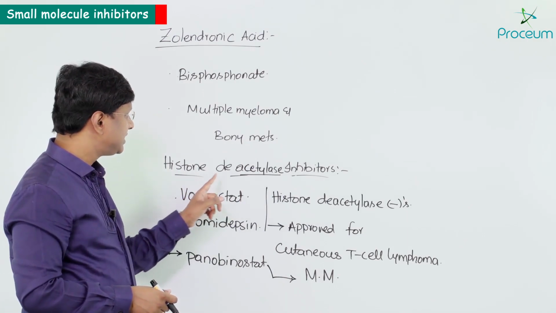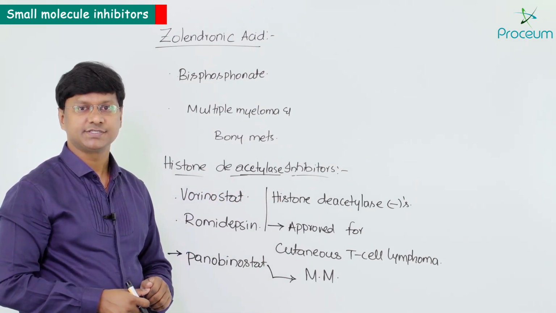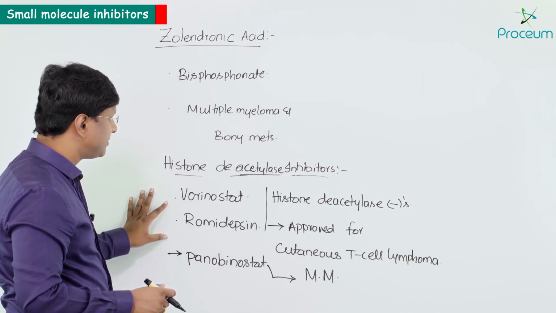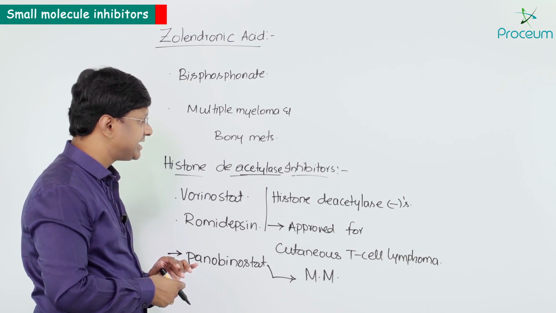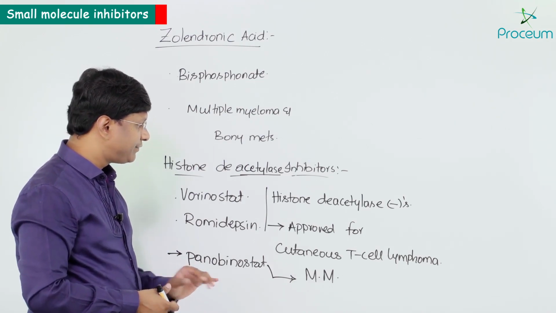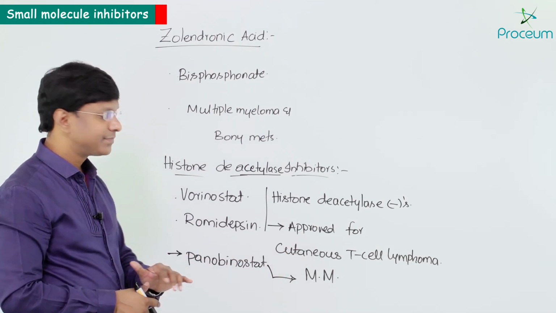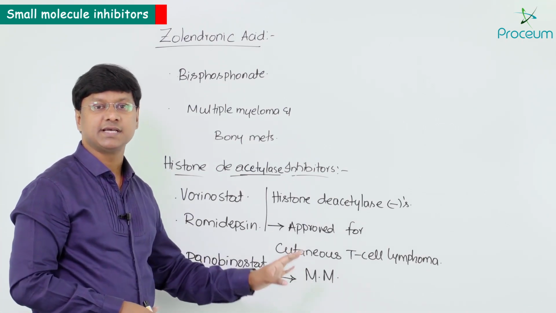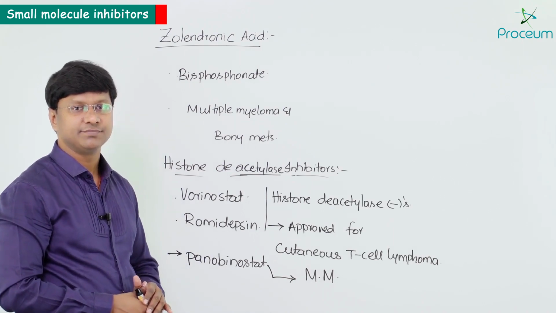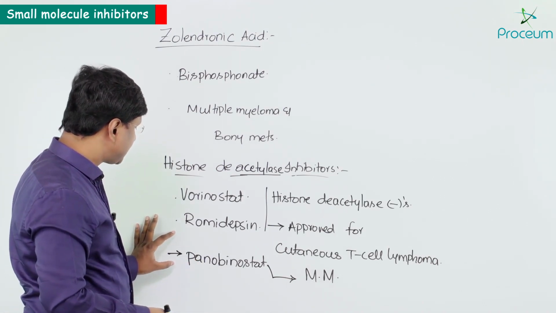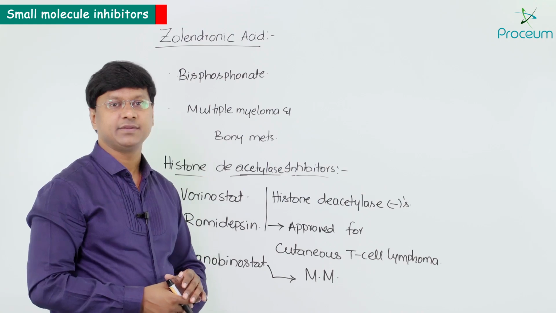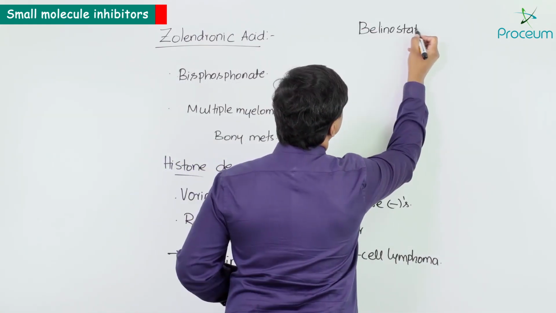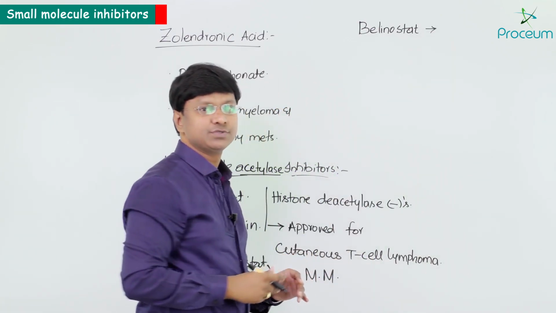So histone deacetylase inhibitors. The drugs in this group, like vorinostat as well as romidepsin, are basically histone deacetylase inhibitors. They are approved for cutaneous T-cell lymphoma. And we have a new drug in this group, that is panobinostat, and this is approved for the treatment of multiple myeloma. Next to panobinostat, we have another important drug that is called belinostat.